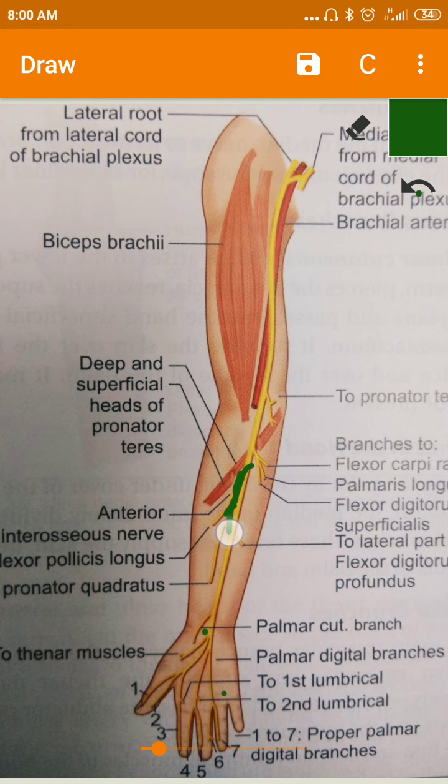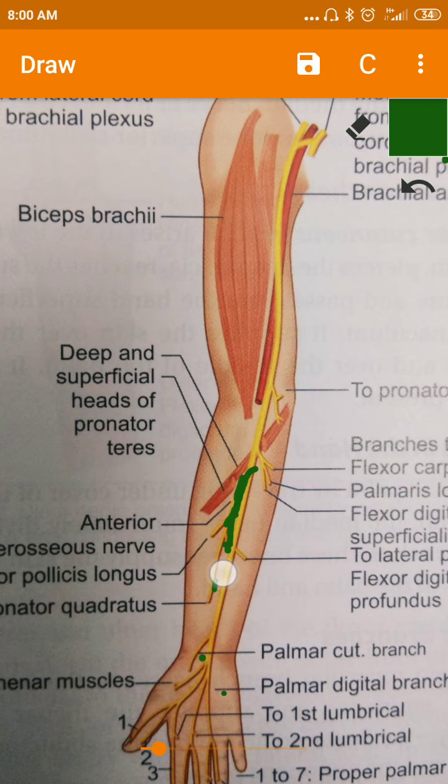After supplying the flexor pollicis longus and the lateral part of the flexor digitorum profundus, it also supplies the pronator quadratus, and this nerve ends by giving articular twigs to the radiocarpal, inferior radioulnar and intercarpal joints. Okay, so this is one of the important branches of the median nerve. Now again we come to the main nerve, that is the median nerve.